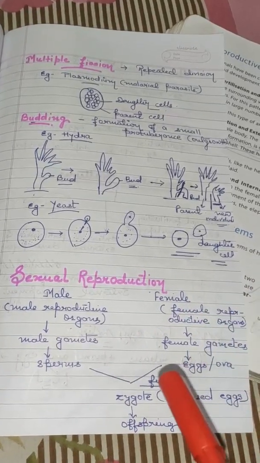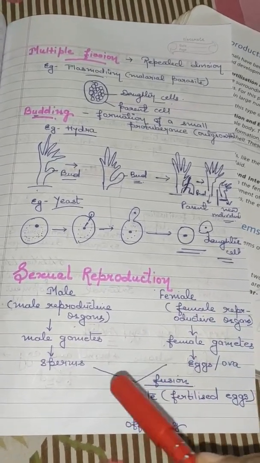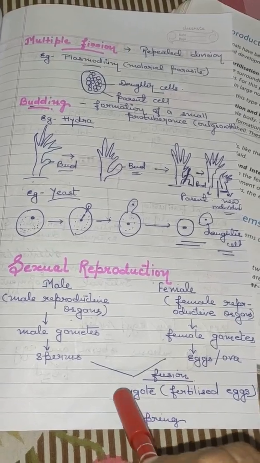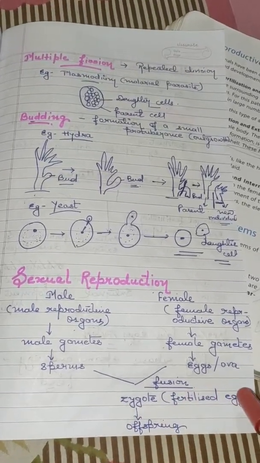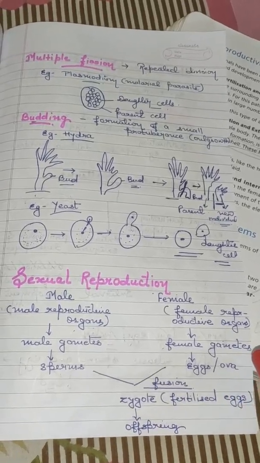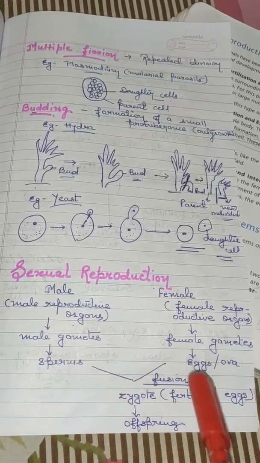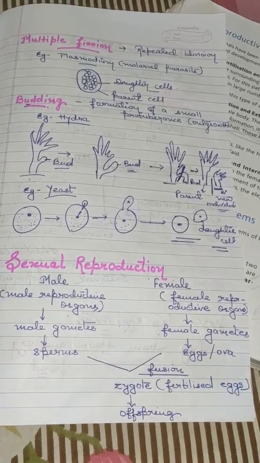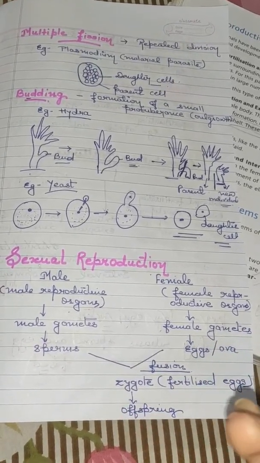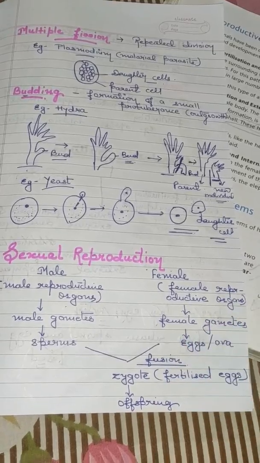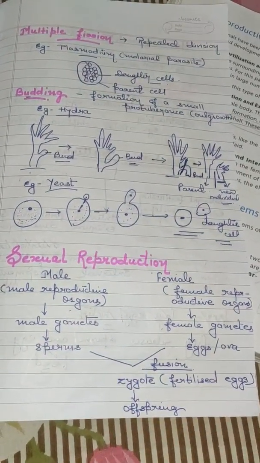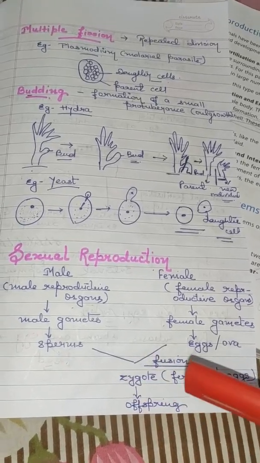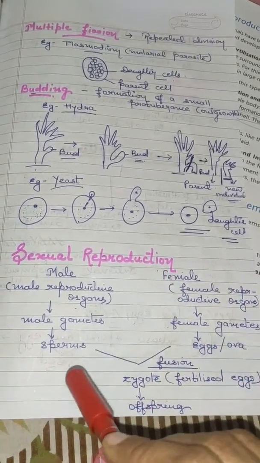After fertilization, the product that is formed is known as zygote. Zygote is actually the fertilized egg. When an egg fuses with the sperm, it is known as a fertilized egg. The fertilized egg is kept in a place for some time, and then it develops through several stages, and then an offspring is born. This happens in sexual reproduction.